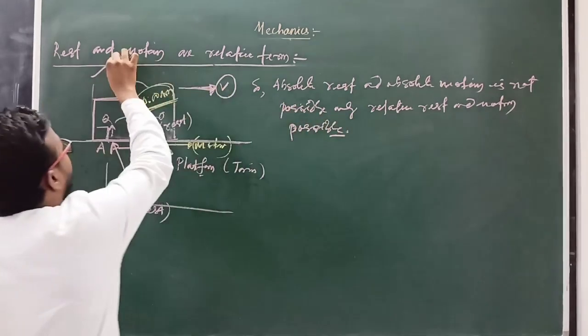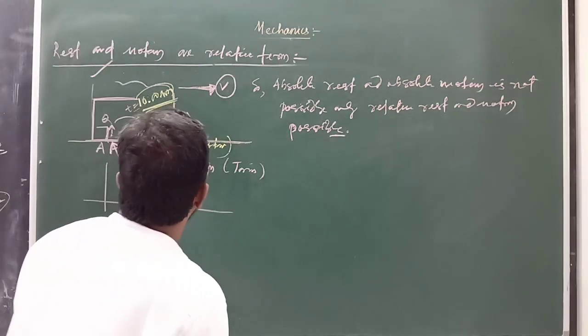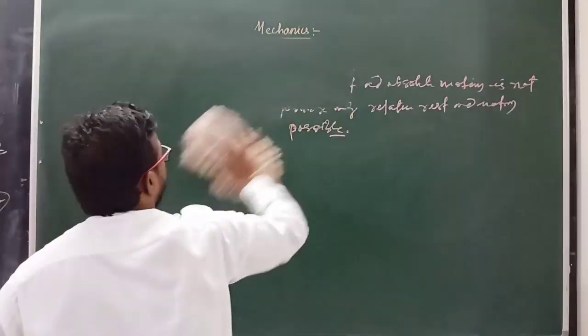That is the meaning of relative rest and relative motion. Absolute rest and absolute motion are never possible. Clear? Okay, so next we will start frame of reference, which is important.